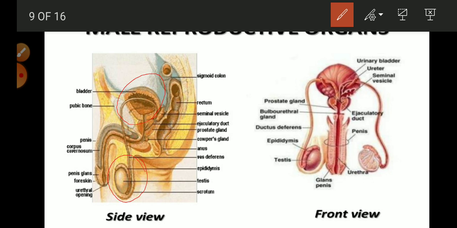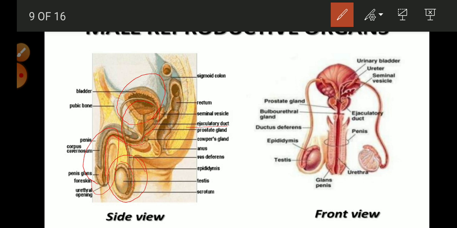Next, there are some accessory ducts as well, like tubes. These are called the epididymis, which are outside of the testis. And then the vas deferens, which is very important, collects the sperms and then moves them into the ejaculatory duct, and then into the penis. The penis is the copulatory organ. We will discuss them one by one.